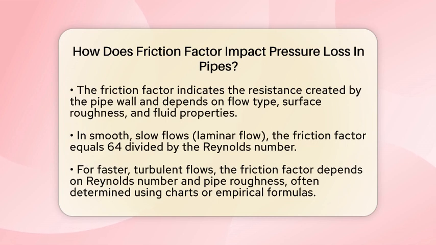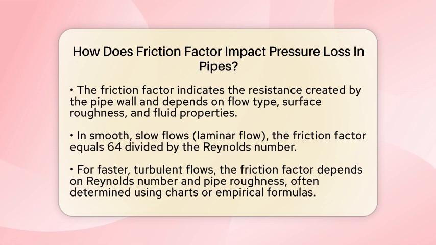The friction factor itself is a number that tells us how much resistance the pipe wall creates. It depends on whether the flow is smooth or turbulent, how rough the pipe surface is, and the properties of the fluid. In smooth, slow-moving flow, called laminar flow, the friction factor is simple to find. It equals 64 divided by the Reynolds number, which measures flow speed and viscosity.